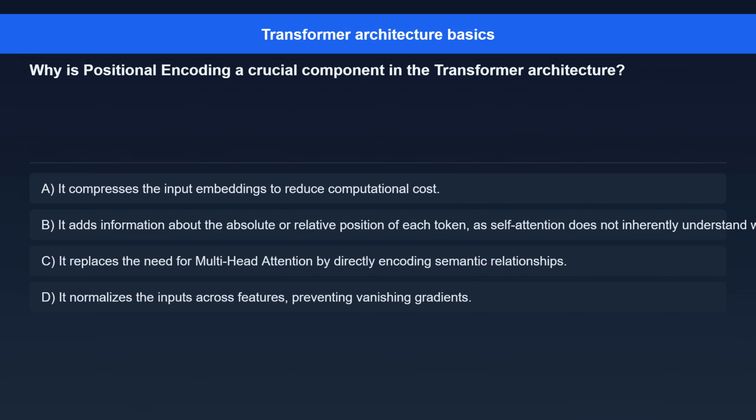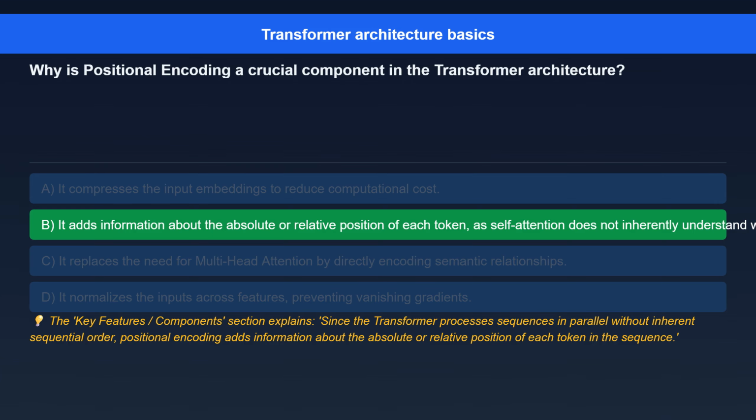Question 5. Why is positional encoding a crucial component in the transformer architecture? Option A. It compresses the input embeddings to reduce computational cost. Option B. It adds information about the absolute or relative position of each token, as self-attention does not inherently understand word order. Option C. It replaces the need for multi-head attention by directly encoding semantic relationships. Option D. It normalizes the inputs across features, preventing vanishing gradients.